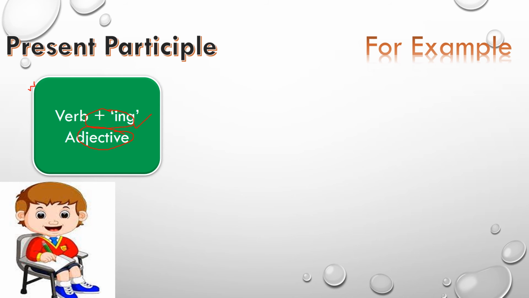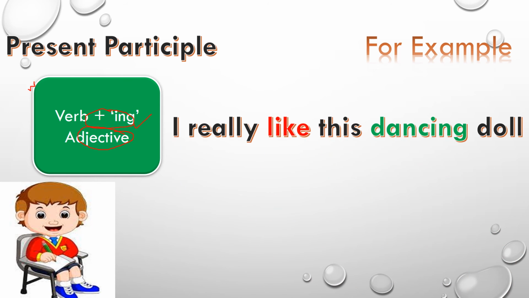So let's understand this with an example. I really like this dancing doll. So your like is the main verb and dancing is the other verb in the sentence. So dancing will be your present participle as it is acting as an adjective in the sentence and it is not the main verb in the sentence.